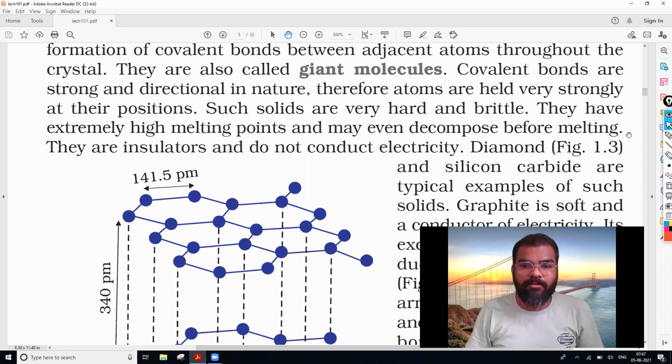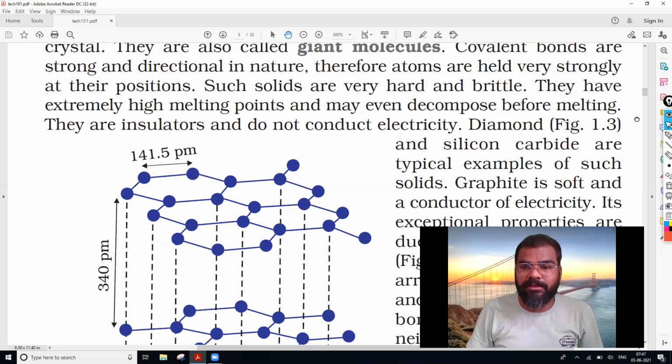Okay, now after that, they are insulators and do not conduct electricity. Okay, they do not conduct electricity because they do not have any free electrons. But we have an exception in the case of covalent molecules or network solids. Okay, that we'll be discussing over here.